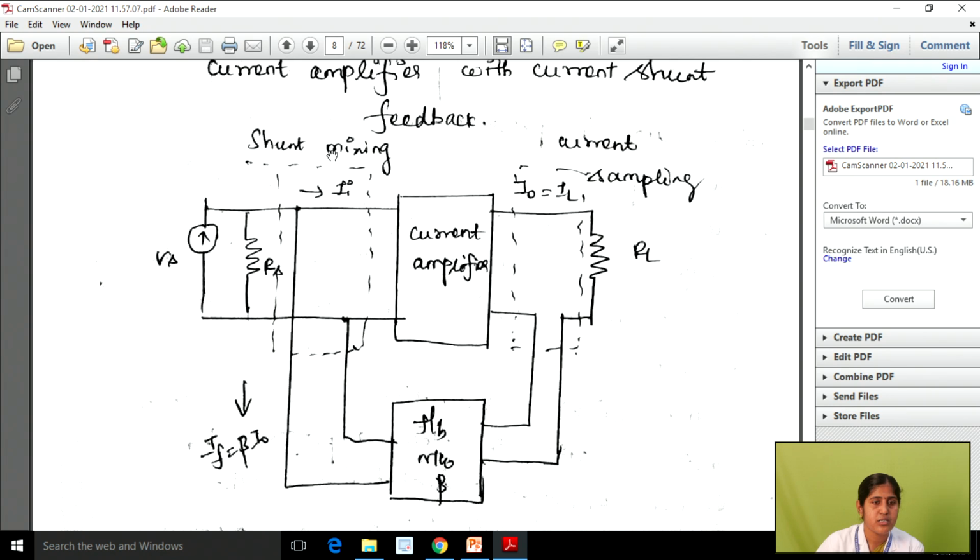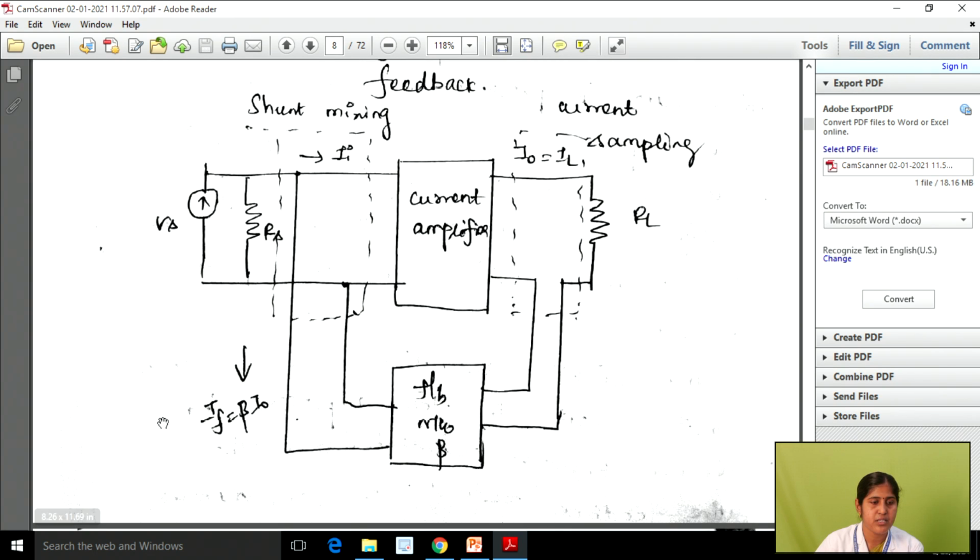Shunt mixing means we connect the input mixer with your feedback network in parallel. On the input side we are using a current signal, which is connected in parallel with your resistance, and we are using shunt mixing. This input mixing signal is connected in parallel with your feedback signal.